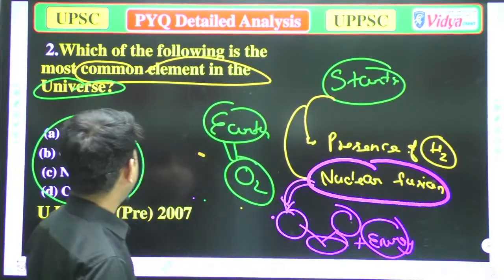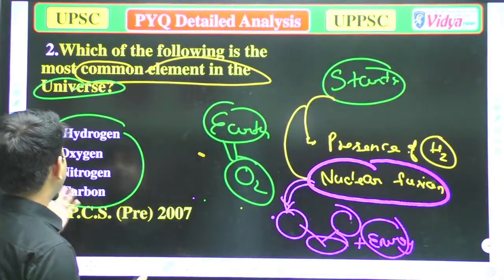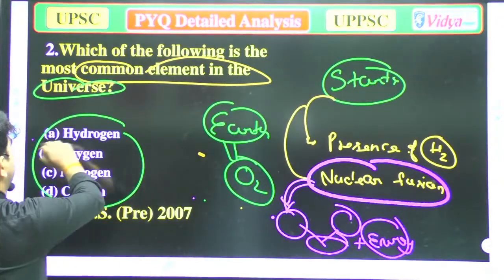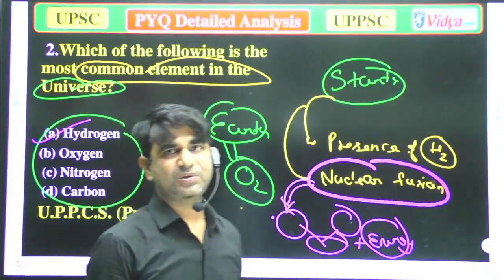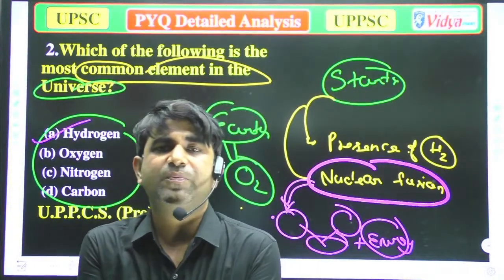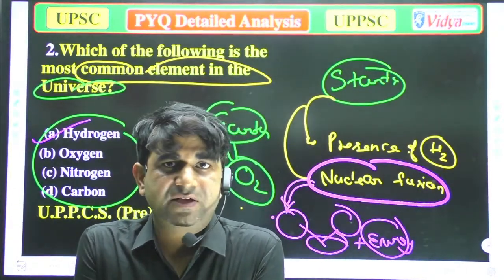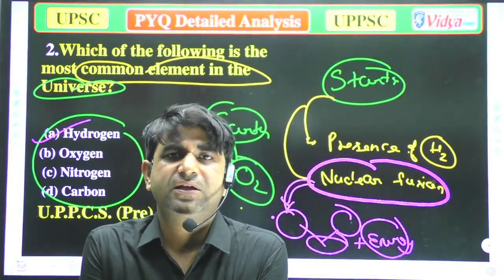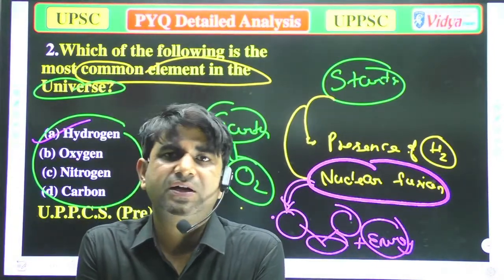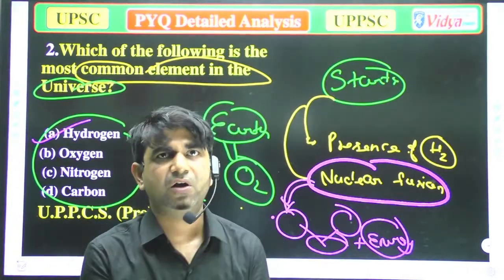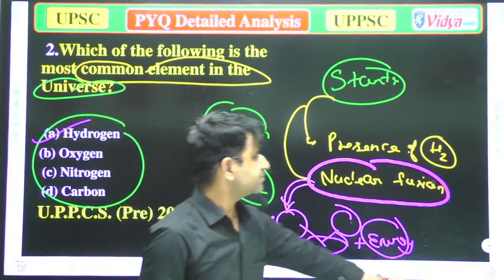So now we'll move to the next question. Our answer is hydrogen, because the maximum part of our universe is made up of stars, and stars have mainly hydrogen. So we can say in the universe the most abundant element will be hydrogen. Now we'll move to the next question.